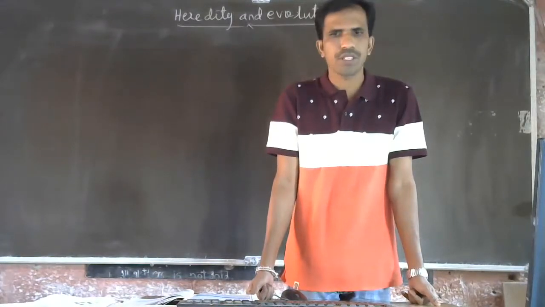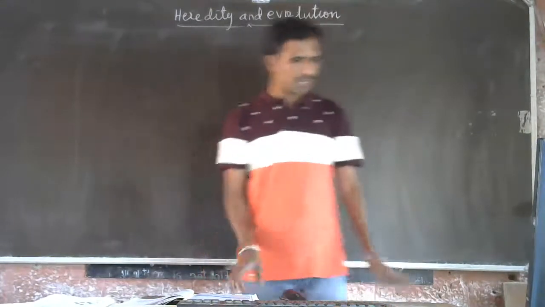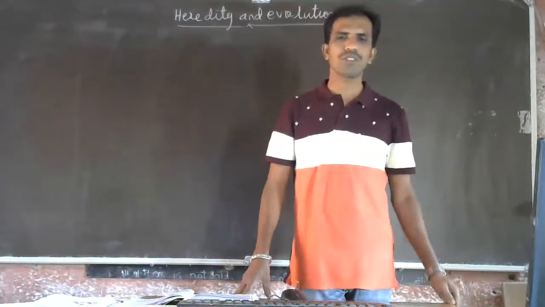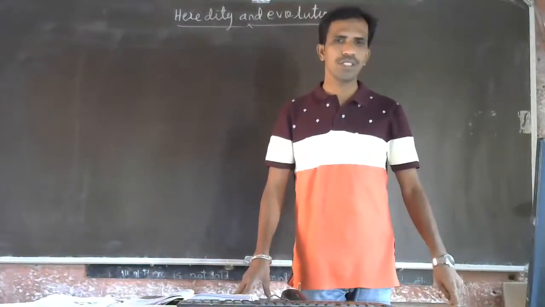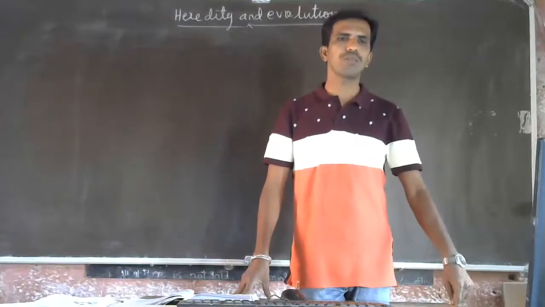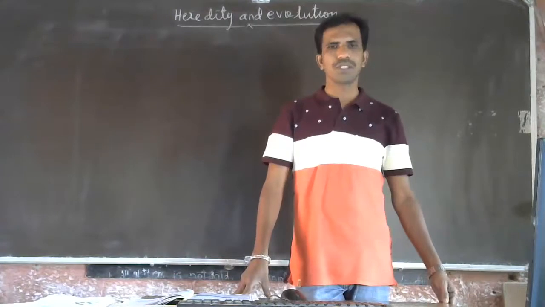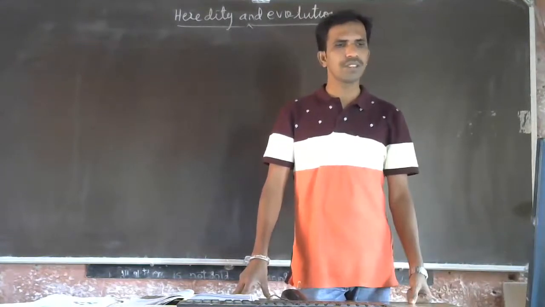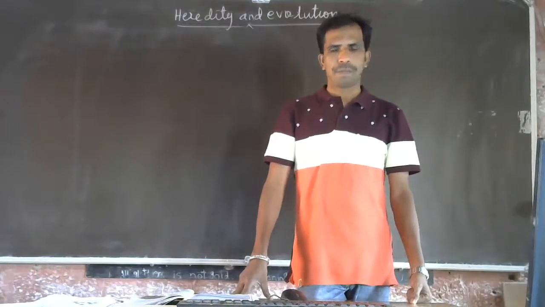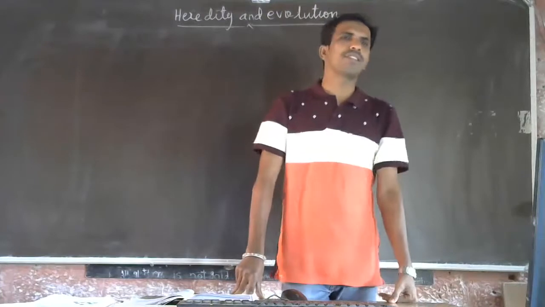After that, we are going to study about speciation, how species are produced in the evolution part. What is evolution? What is the importance of evolution? What are the factors responsible for evolution? What is speciation? What are the factors responsible for speciation? All that we are going to study in this chapter.